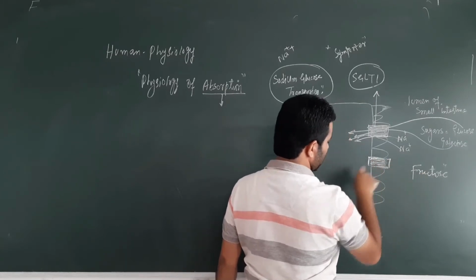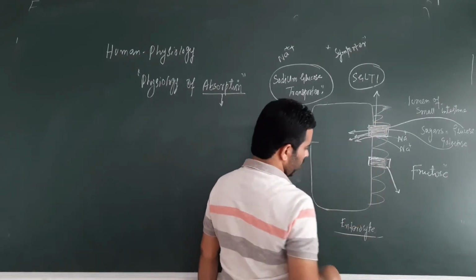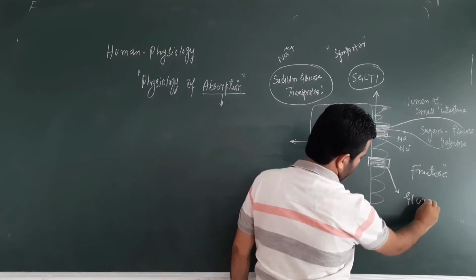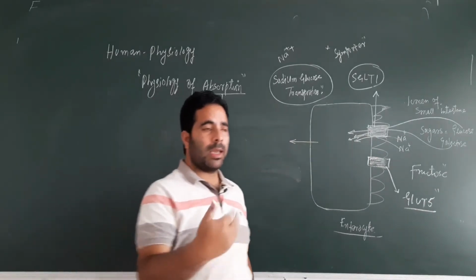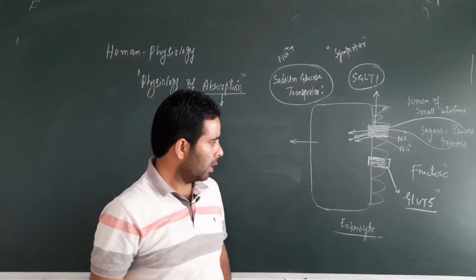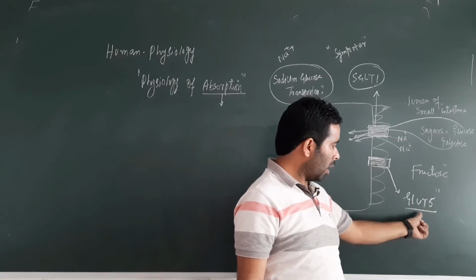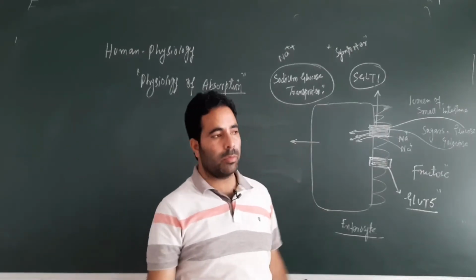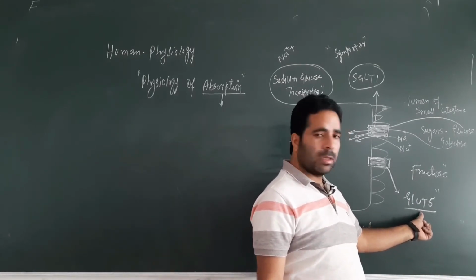This transporter on the enterocyte, on the villi and microvilli, is known as GLUT5. 5 is again a number. There are many GLUT transporters, glucose transporter 1, 2, 3, 4, 5, 6, even 12, 13, right? So this is one of them, that is GLUT5. Although GLUT stands for glucose, this is not the transporter for glucose. Yes, you have to keep in mind, this is a very, very interesting thing. GLUT stands for glucose transport, but it is not the transporter for glucose.